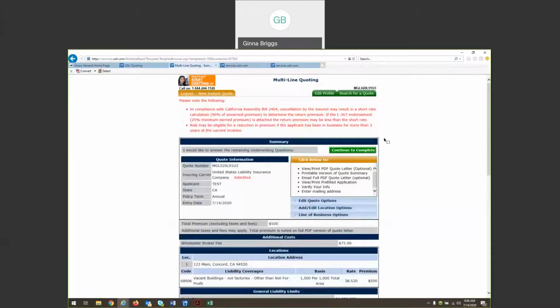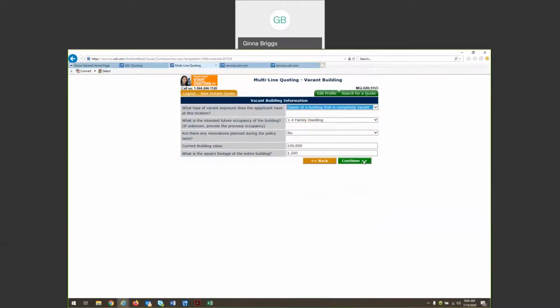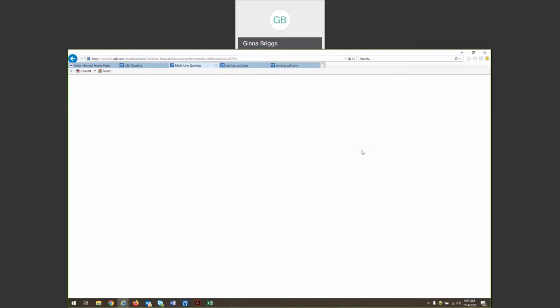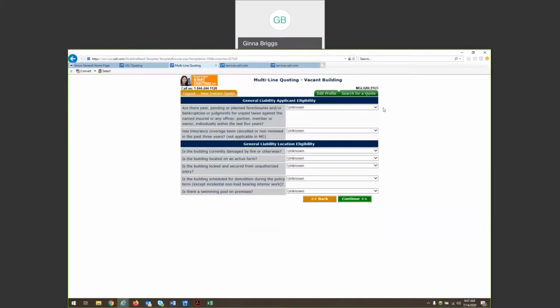If you wanted to confirm all of those remaining subjectivities before presenting this quote letter to your applicant, maybe you do have all of that information and you'd like to go ahead and confirm that all now, you can click Continue to Complete. It'll bring you back through a lot of the questions that you've already answered, but it will also show you all of the remaining subjectivities and give you the opportunity to answer those as well. So you see here a lot of questions that we weren't presented with the first go around. We can answer these all, and it would clean up that quote letter, and we would have a lot fewer prior to bind requirements since we've already answered all those questions on here.